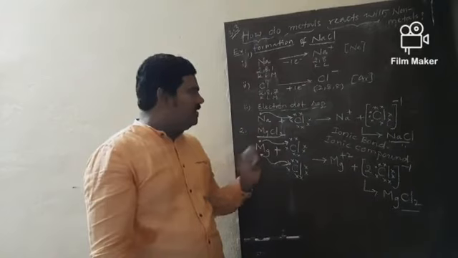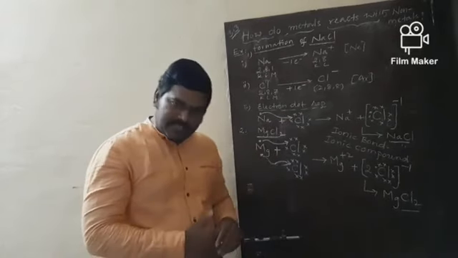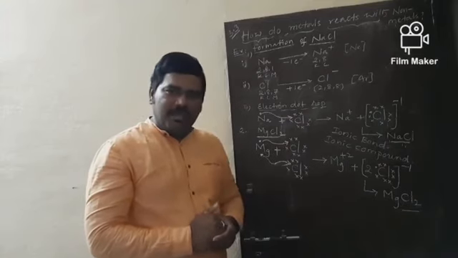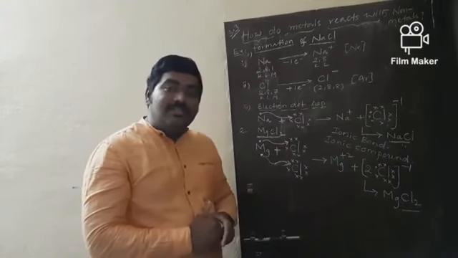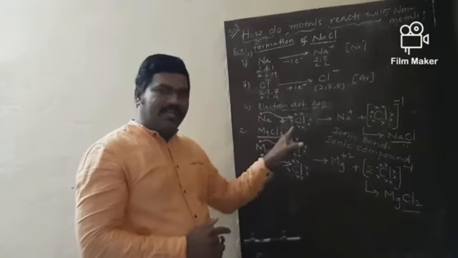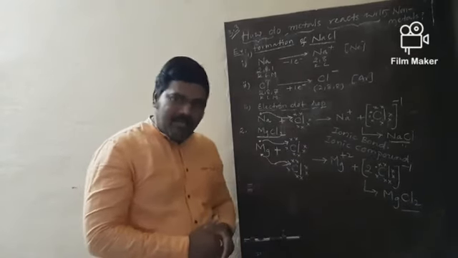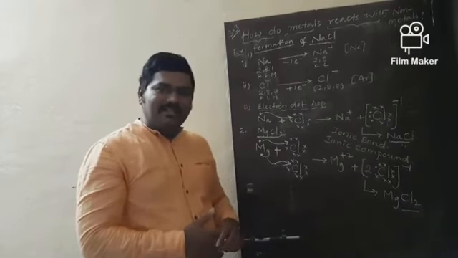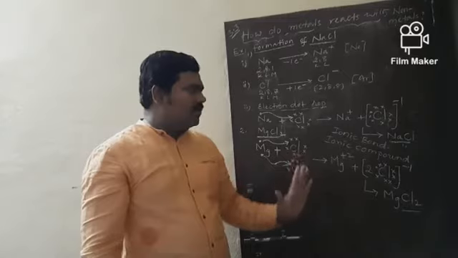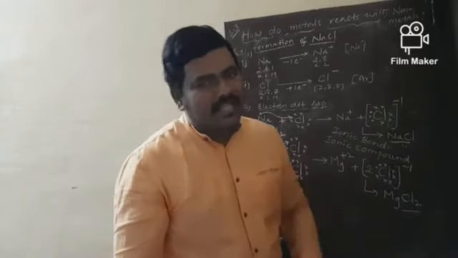What is that? Electron dot representation. This electron dot representation is given by G.N. Lewis and is also called Lewis dot representation. This is the main step through which we can explain transfer of electrons from metals to non-metals.